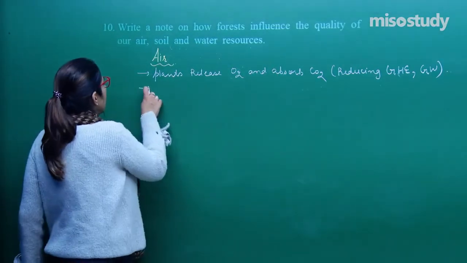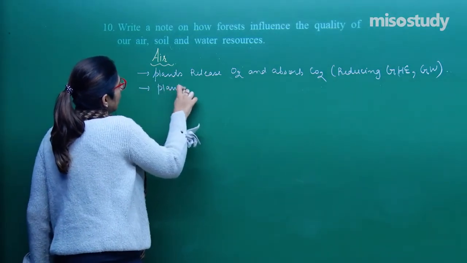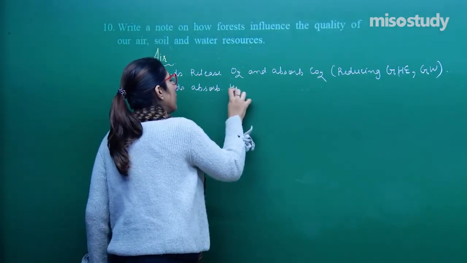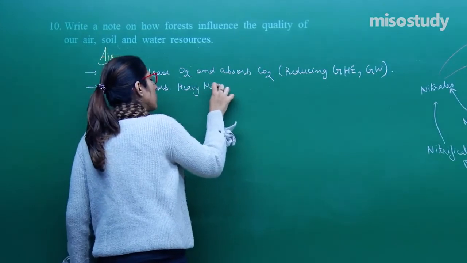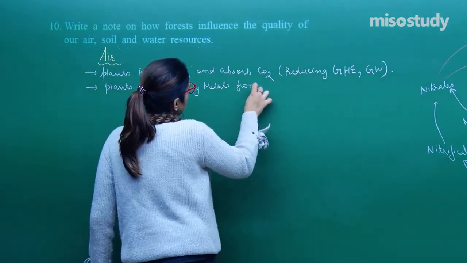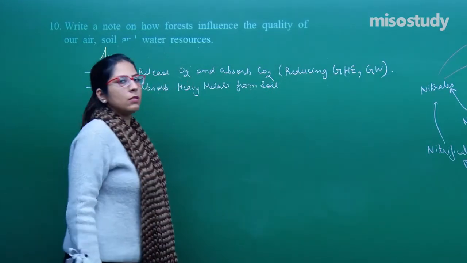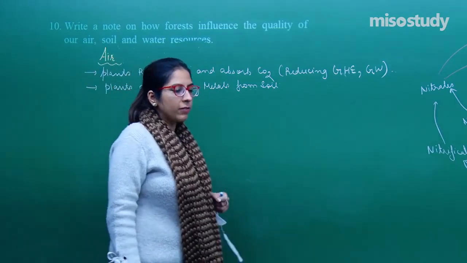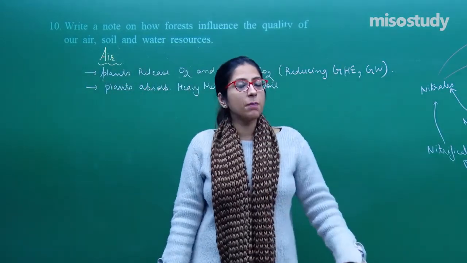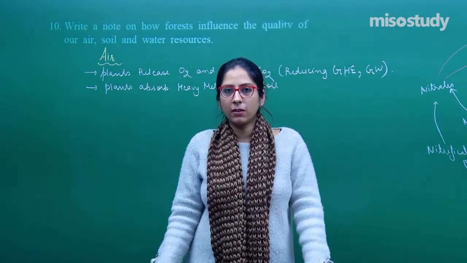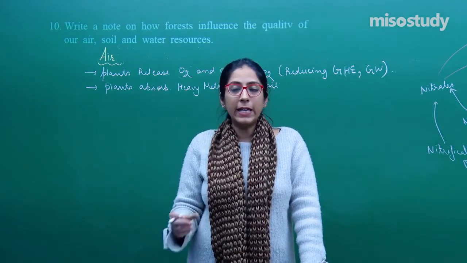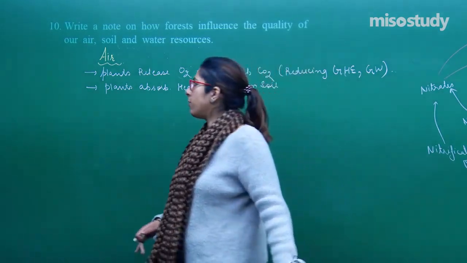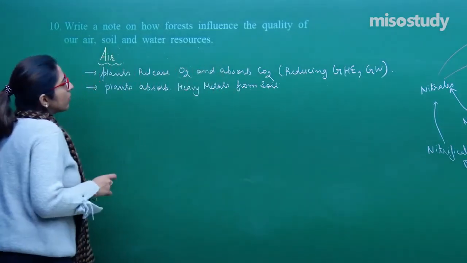Second thing is that these plants absorb heavy metals from soil, right? How do they absorb the heavy metals from the soil? For example, I have given you the example of the jamun tree. This has a very good capacity to absorb all these heavy metals, especially cadmium, lead, etc., from the soil, so that it makes the nearby soil heavy metal free. So this releases oxygen and absorbs carbon dioxide.